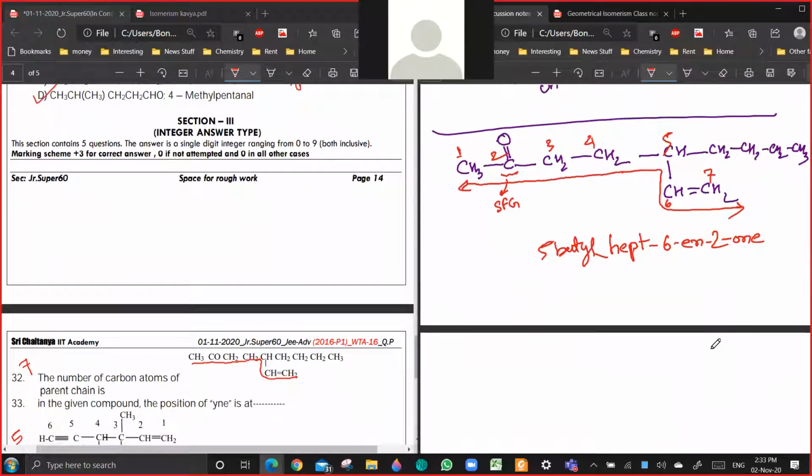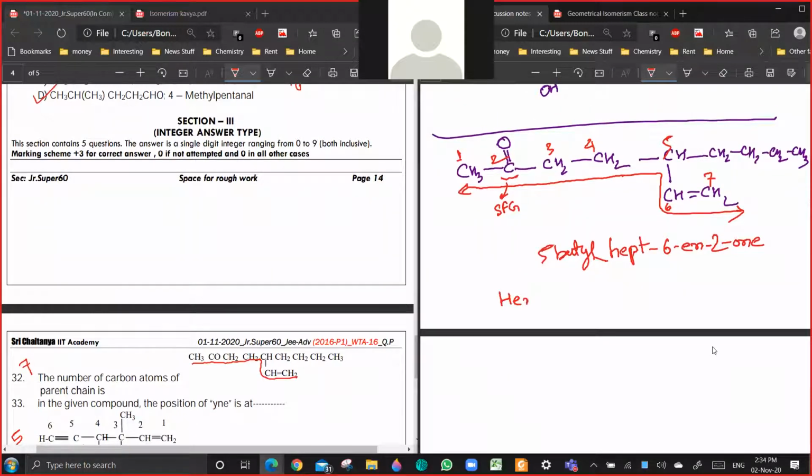Just see, if you have hex, you write hexa when after the locants you are having D, diene or triene, because two vowels should not come together. A vowel-sounding type of things should not come together. So vowels, plus y, they are vowel-sounding type of things. So after a, a consonant should come.